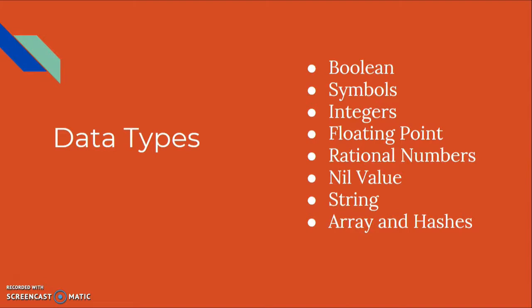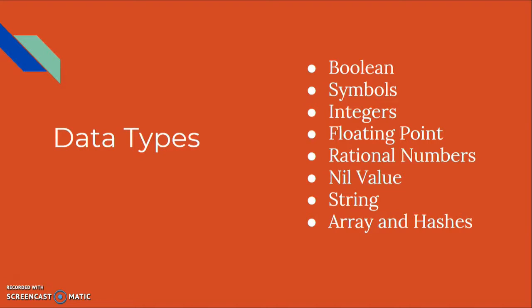Symbols are known as your plus, your minus, your greater than, your less than, equal to. All of those are known as symbols inside of Ruby. Also integers. Integers fall between negative infinity and positive infinity, and it is really good because Ruby isn't divided into a lot of broken down integer types. Every integer can be found inside this.